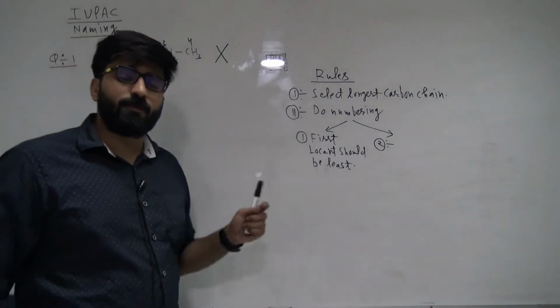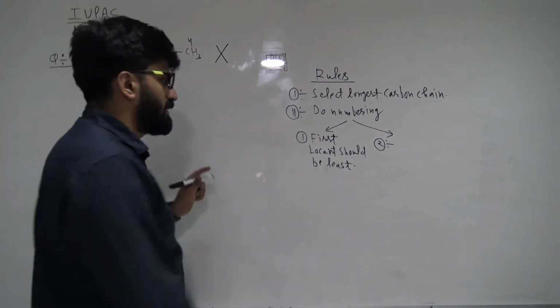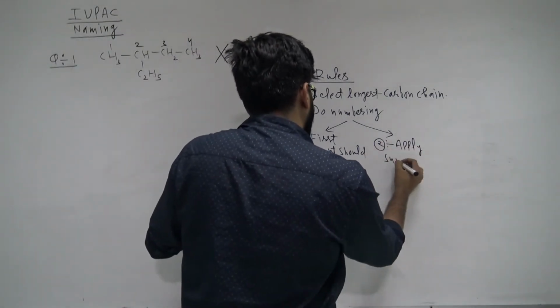Now suppose for both types of arrangements or numbering, the first locant is least, then guys, apply the sum rule. Apply the sum of locants.